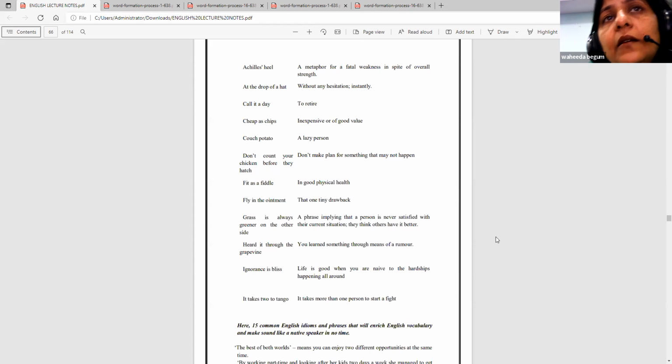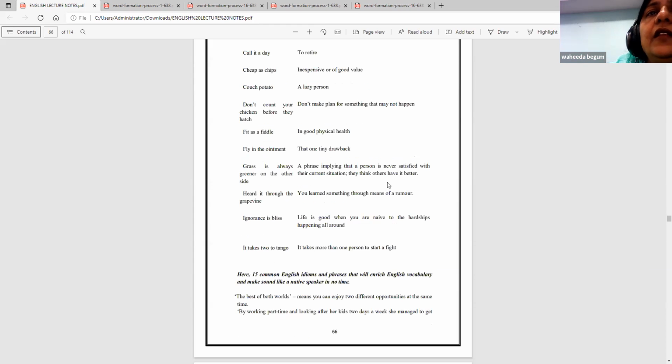These words may mean something different when you try to find their meaning in the dictionary, but when they are brought together, compiled together in a sentence, they have a different meaning. Fly in the ointment.